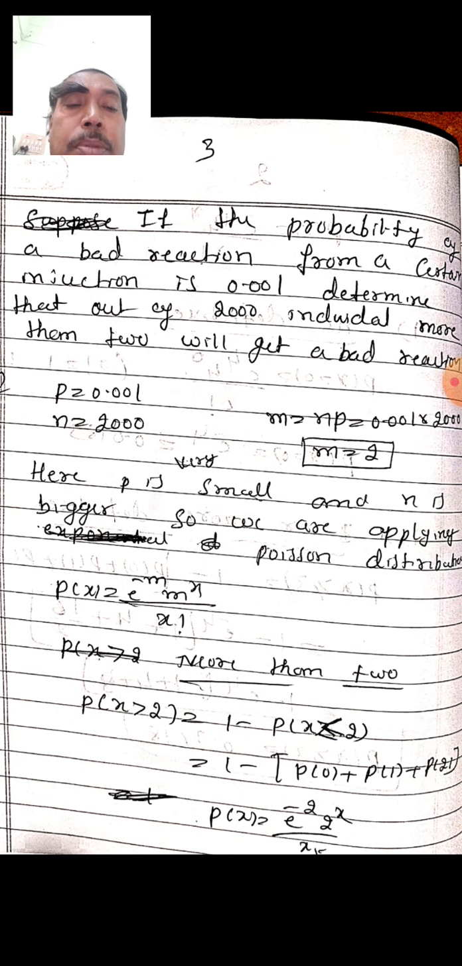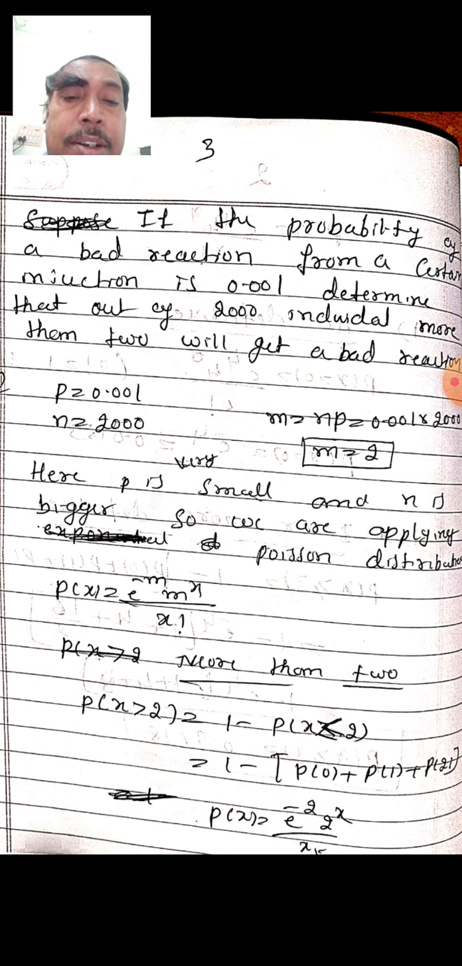Okay, next one more problem. I am saying that where the probability is very small, commonly we apply the Poisson distribution. If the probability of a bad reaction from a certain injection is 0.001, determine the probability that out of 2000 individuals, more than 2 will get a bad reaction.